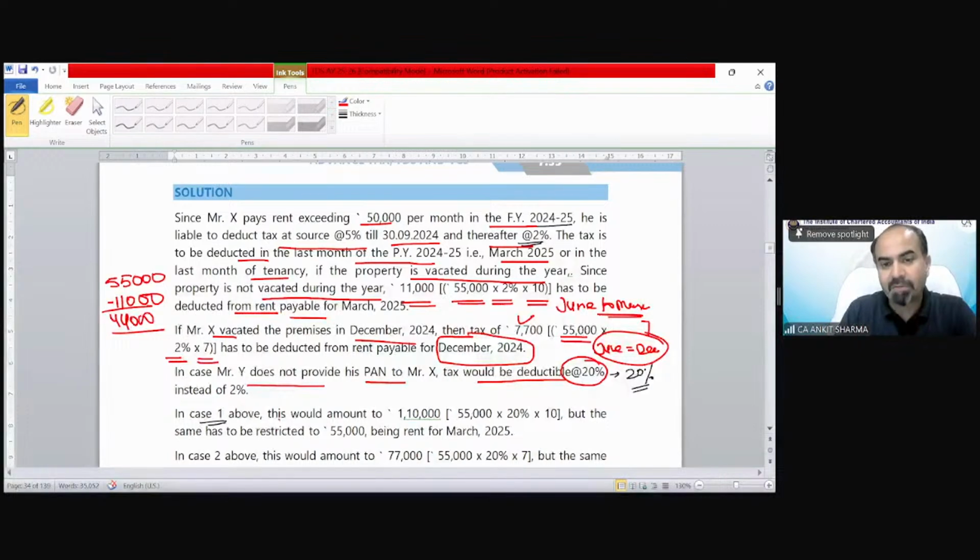Case number 1 above, this would amount to rupees 1,10,000. If the 20% rate is applicable, then the TDS liability would not be 11,000, it would be 1,10,000 in the first scenario. But the provision says that you could not deduct the TDS exceeding the rent. So this 1,10,000 is going to be restricted up to 55,000.